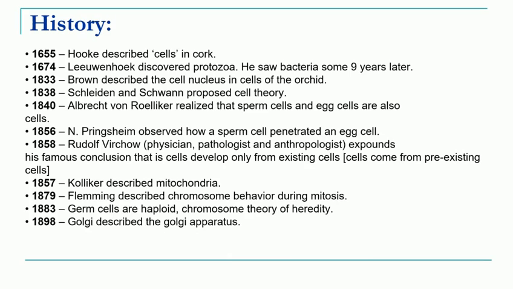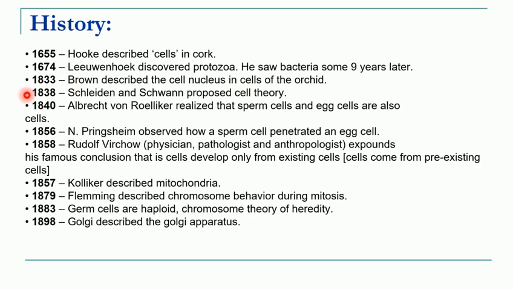If we look at the history of cell biology, the first important discovery was done by Robert Hooke. He observed the cells in cork. In 1674, Leeuwenhoek discovered protozoa. He also found bacteria. In 1833, Robert Brown described the cell nucleus in the cell of an orchid.